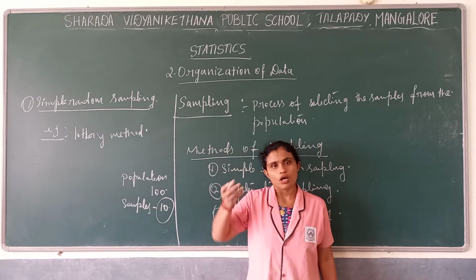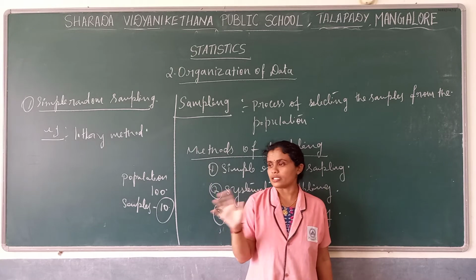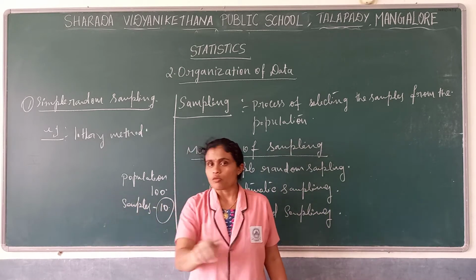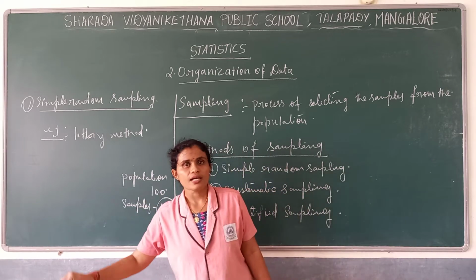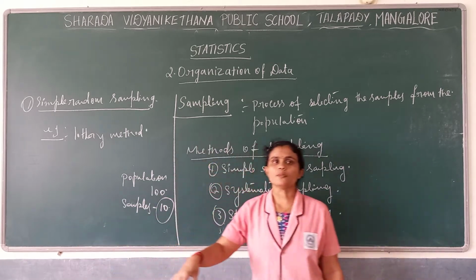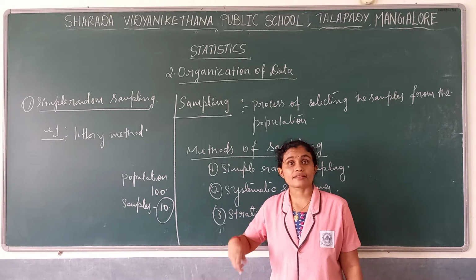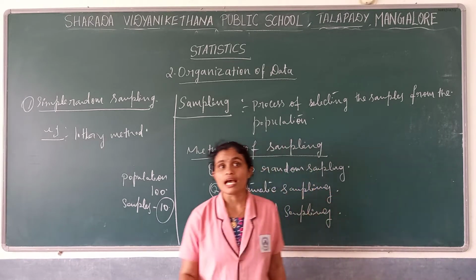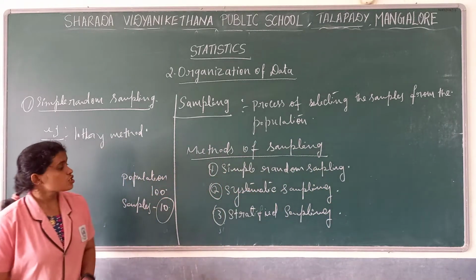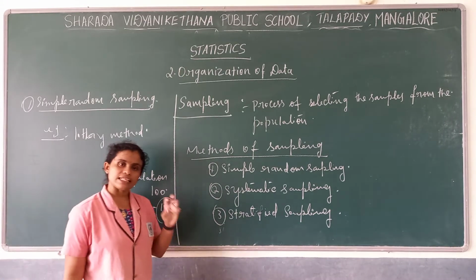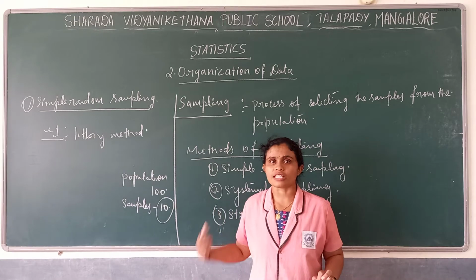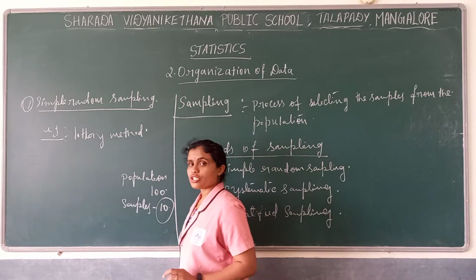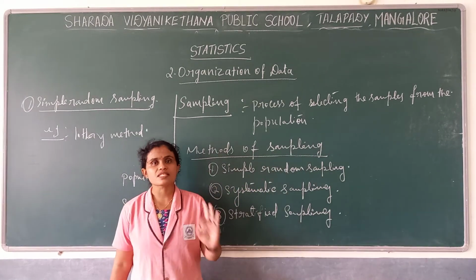We write the names, or the numbers according to how they are sitting, 1, 2, 3. We write them on chits and put them in, and we randomly select the chits. That method is called the lottery method. So through that I will randomly choose 10 people. That method we call simple random sampling.